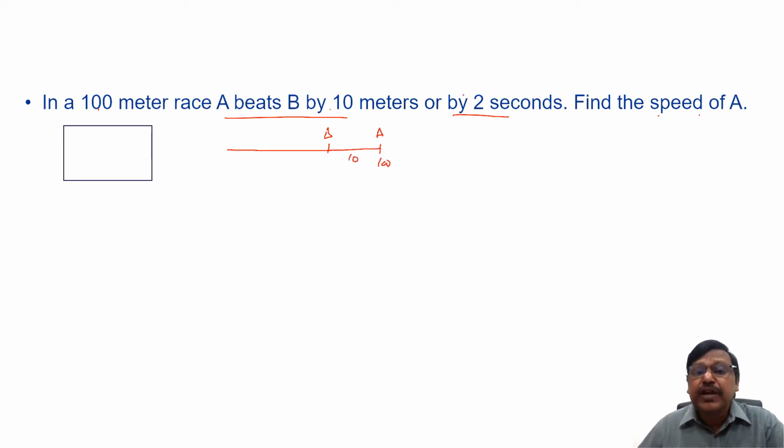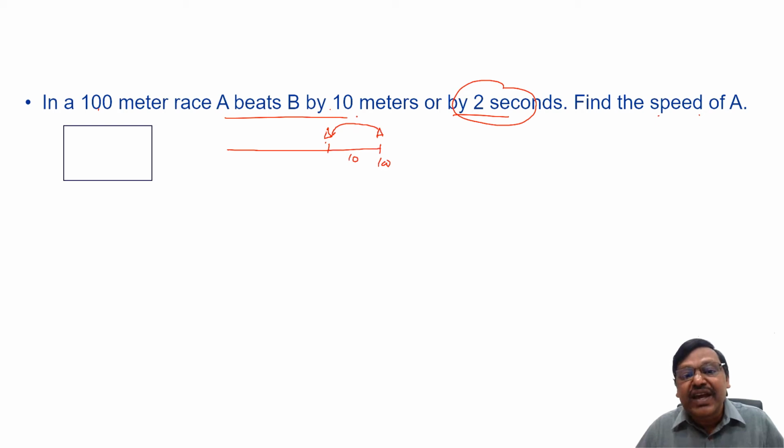Now A beats B by 2 seconds means what? As I said, A beats B by 2 seconds means A completes the race 2 seconds before B completes, or rather B completes the race 2 seconds after A completed. Now when A completed the race of 100, B was 10 meters behind A, at 90.